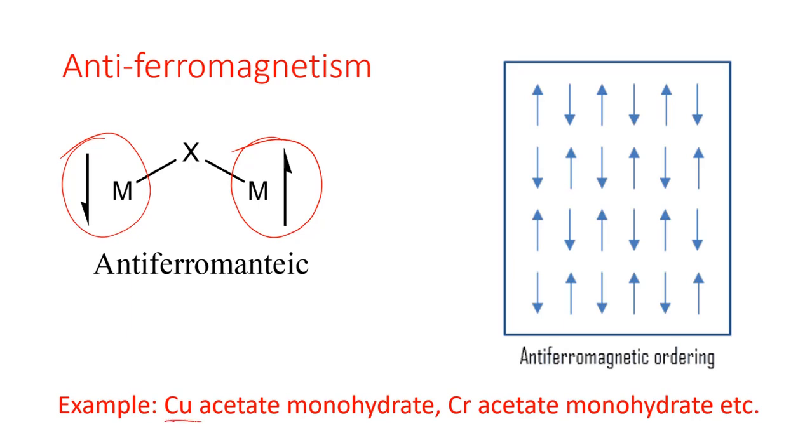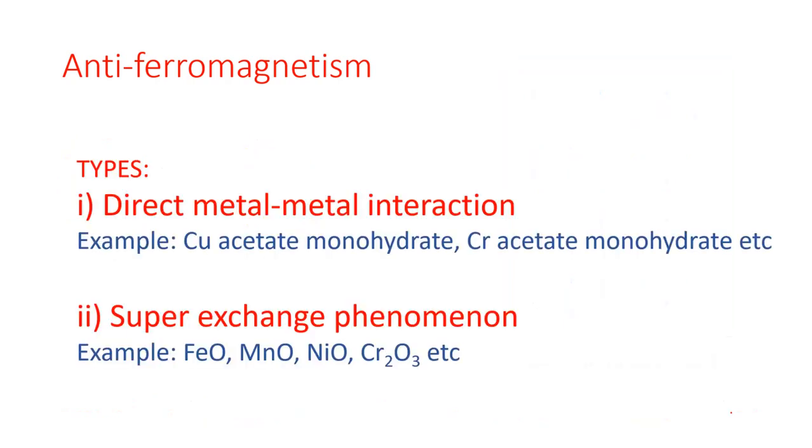And for the example, you can take copper acetate monohydrate or chromium acetate monohydrate, etc., which we will show in our next slides, how they are being antiferromagnetic overall in a simple way.